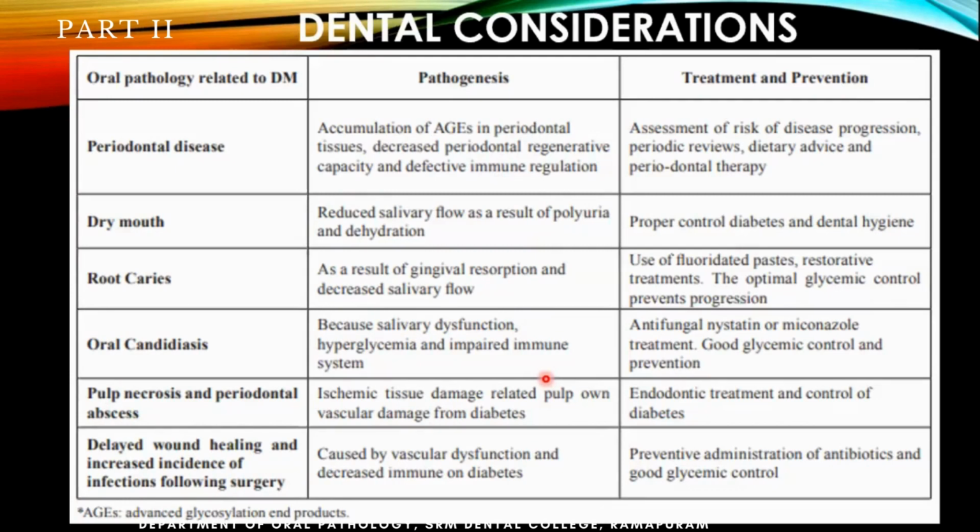Okay. Root caries, like I said, we saw gingival resorption and decreased salivary flow will be there. Okay, candidiasis, again salivary dysfunction, hyperglycemia, and immune system. You can see the treatment options that are available. Antifungal will be given for oral candidiasis. Pulpal necrosis, you know that you have to do an endodontic treatment. If the condition is such that it has to go for an extraction, or even in case of an uncontrolled diabetic patient, you have to do a complicated extraction or something like that, or any surgery, you should be concerned about their glycemic control.